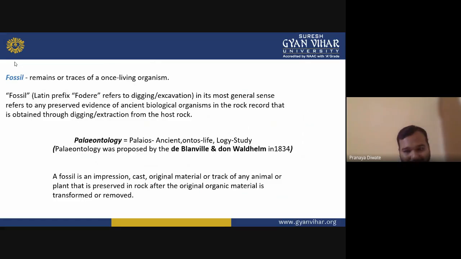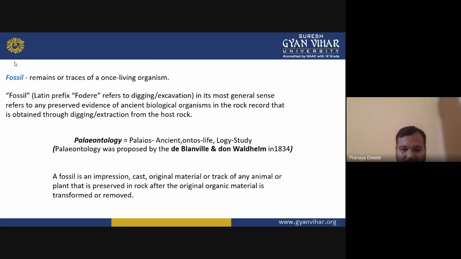Yes, sometimes it is stored, but not in all cases. Sometimes the impression, the track an organism leaves behind on its path, is also known as a fossil.